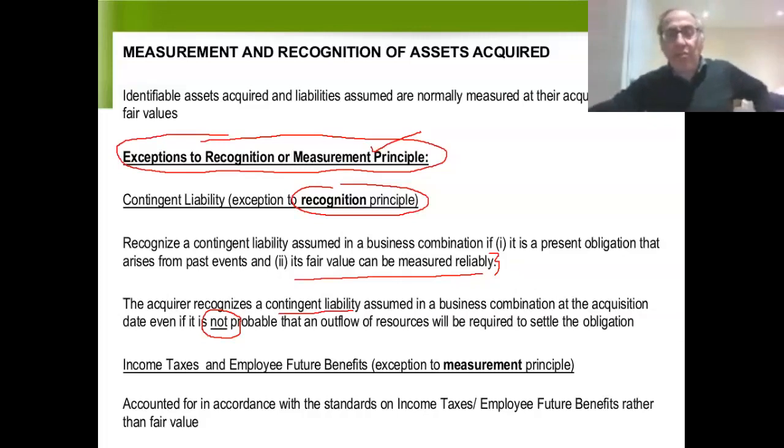Now, I mentioned earlier that at the date of acquisition, we would value the sub's assets based on their fair value. And I then went on to say, with a few exceptions. Now I can finally tell you what those exceptions are. Number one, when you're dealing with income taxes, bottom line is any balance sheet item for income taxes, could be an asset or a liability, and employer future benefits. For both of these items, rather than using fair value, we would use the carrying value based on the respective handbook sections.